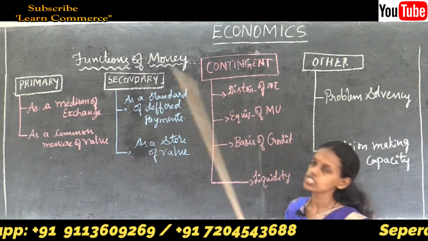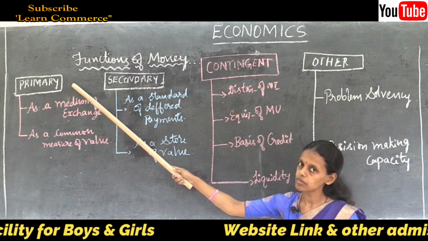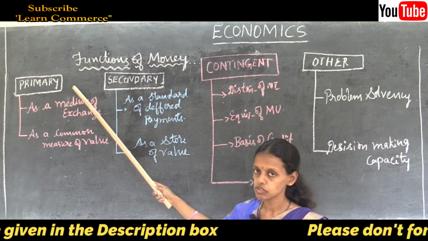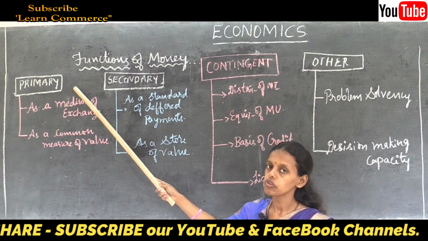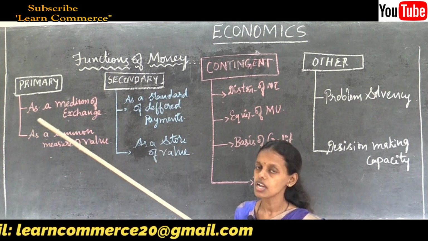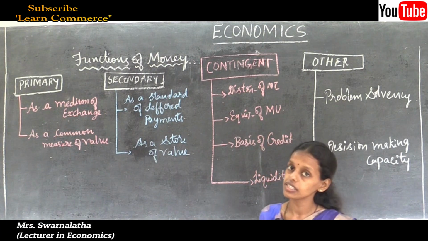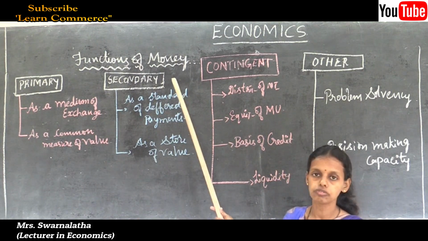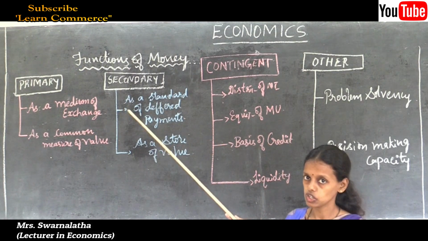It is a fundamental function of money. Without money the economy is unable to function. All the economic agents involved in economic activities, producer, consumer, government, institutions and bankers, depend on money to perform their functions. Without money we cannot run our economy.